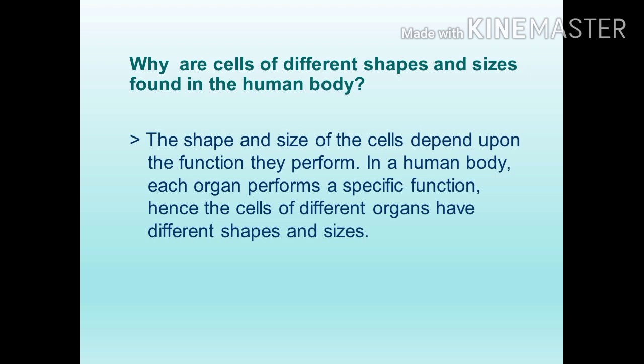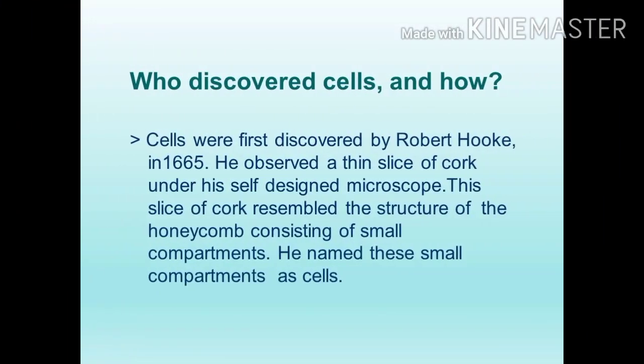What's the question? Why do cells have different shapes and sizes in the human body? In the human body, each organ performs a specific function. Hence, the cells of different organs have different shapes and sizes. Write this question also in your notebook.